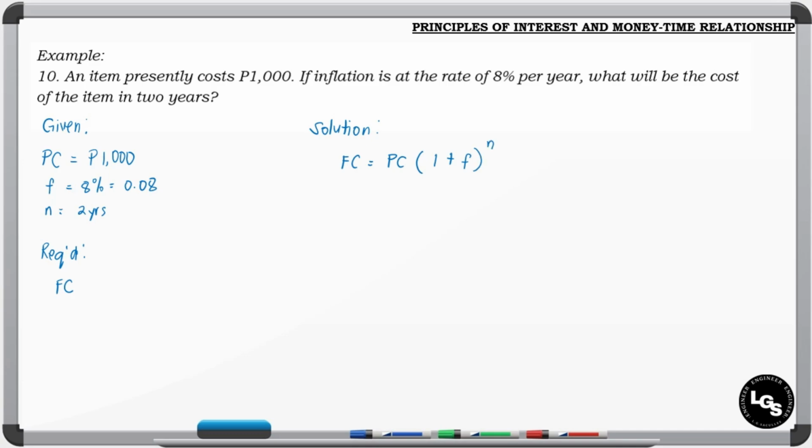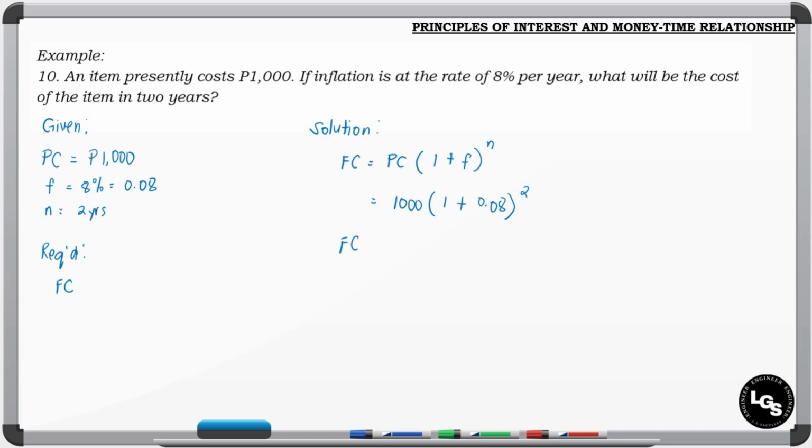raised to n. So we have the PC, or the present cost, we have the inflation rate, and we also have the number of periods. The n is in years, then the f is also per year, so that's consistent. So we have the present cost equal to 1,000 pesos times 1 plus the inflation rate, which is 0.08, raised to 2.